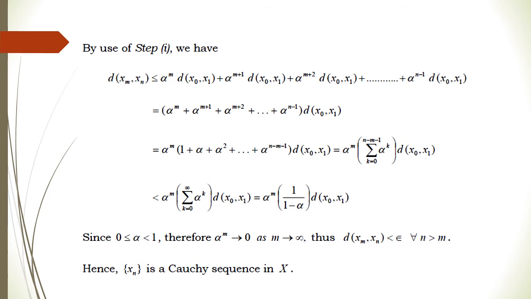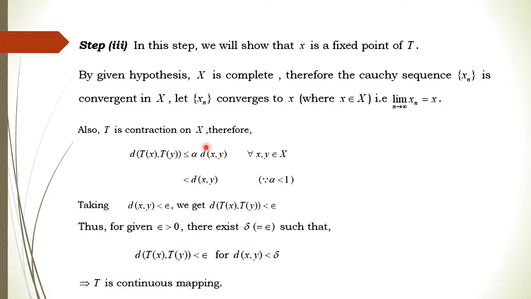Now in the third part we will show that this sequence is converging to some point and that point is a fixed point. So just see, in the third step we will show that the point x is a fixed point. Now what is this point x? What is given to us is that X is complete. Since X is complete, every Cauchy sequence is convergent in X. So say xn converges to x. That means the limit of xn is x, right?